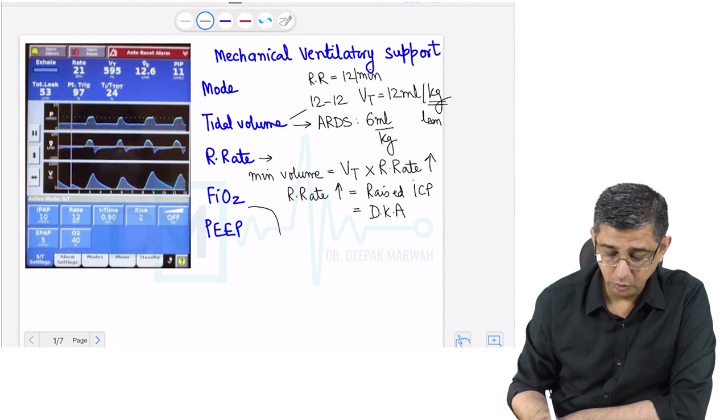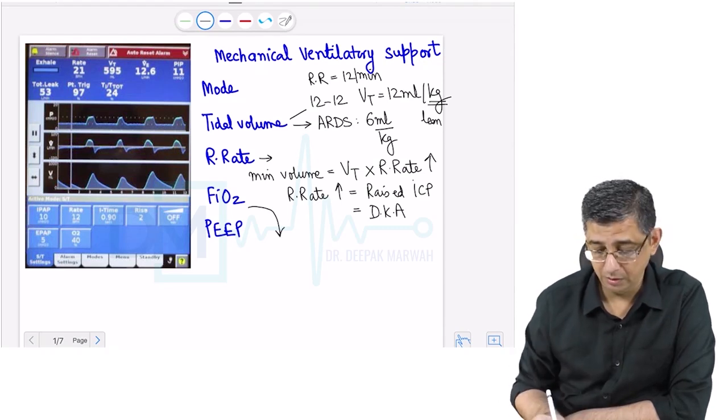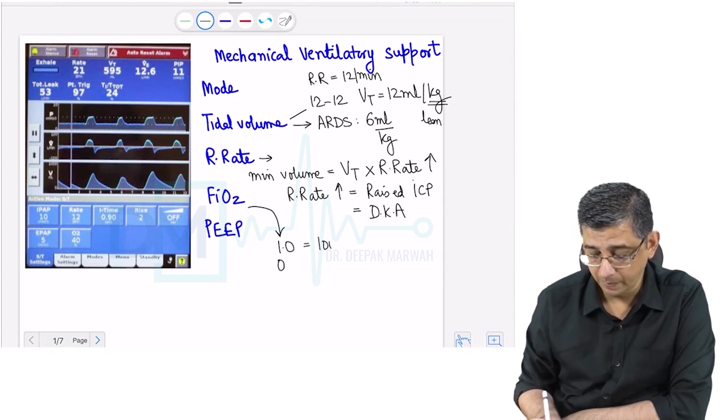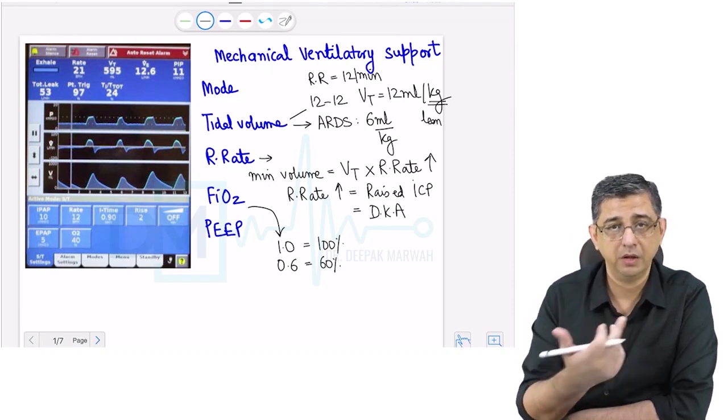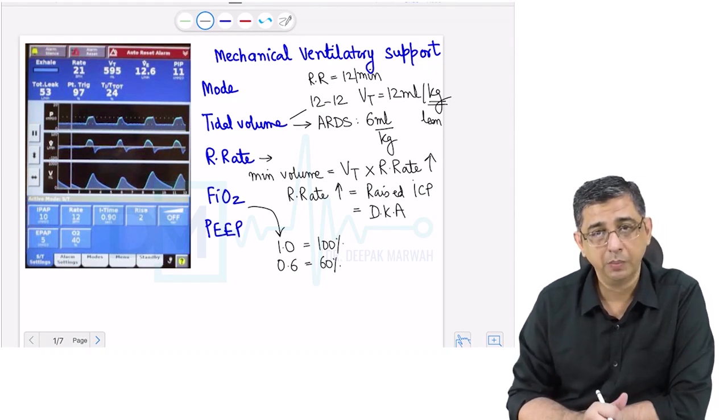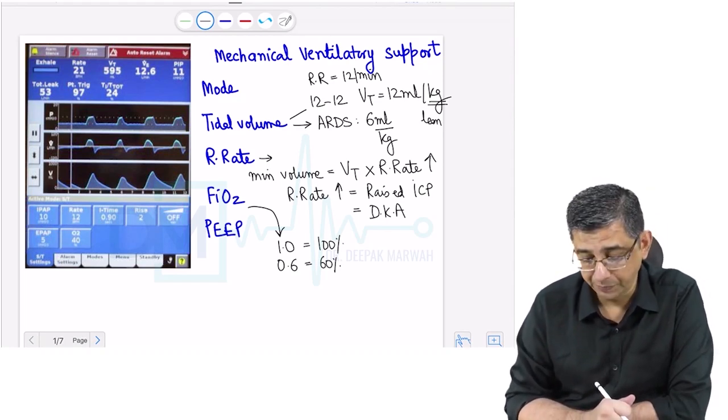When it comes to FiO2, that is fraction of inspired oxygen, if it says FiO2 1, that means that you are giving 100% oxygen. If it says FiO2 0.6, that means you are giving 60% oxygen. 0.4 would mean 40% oxygen. You will mix oxygen with air in a blender and give it to the patient. It will obviously be humidified oxygen.